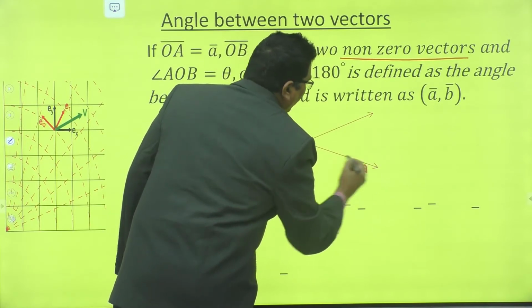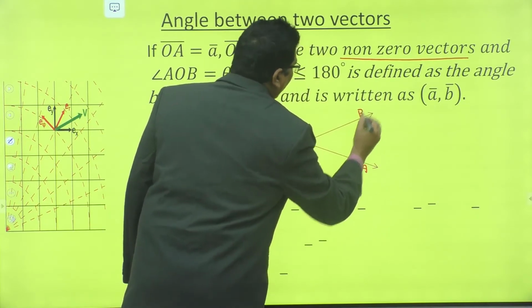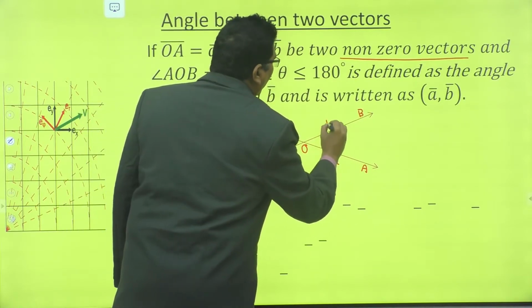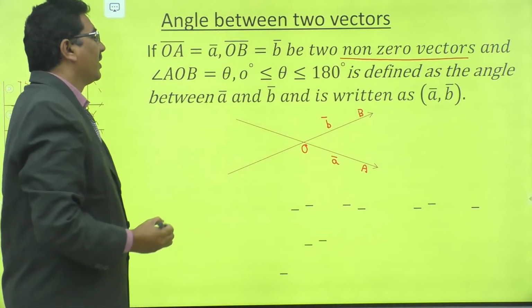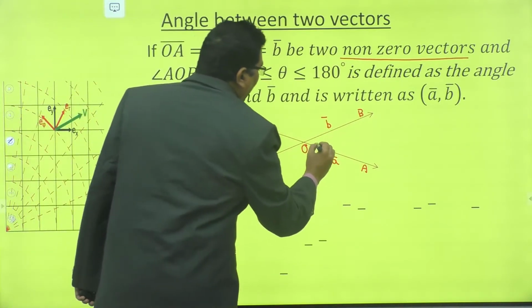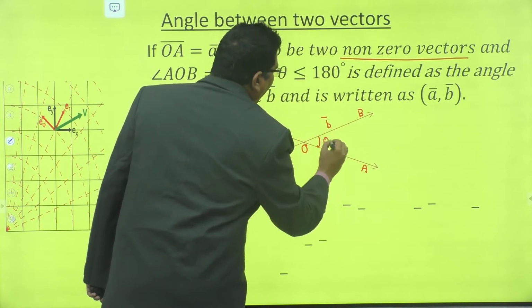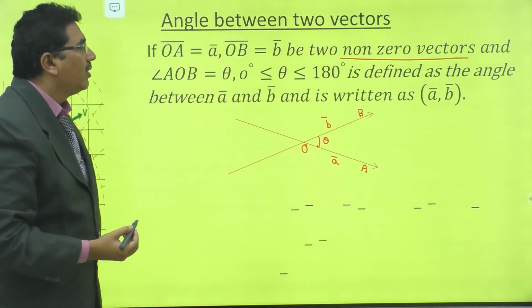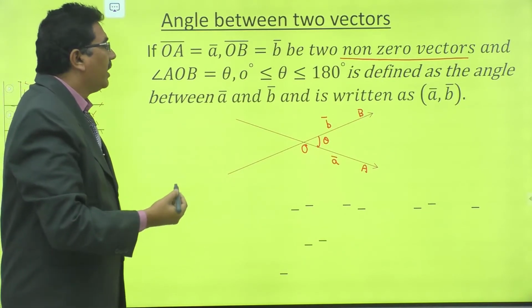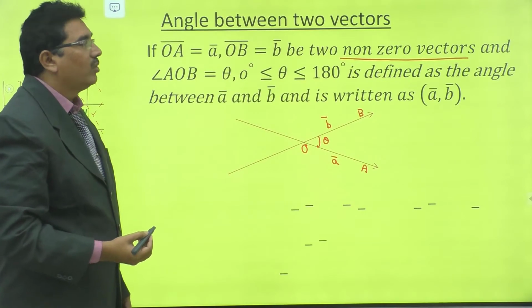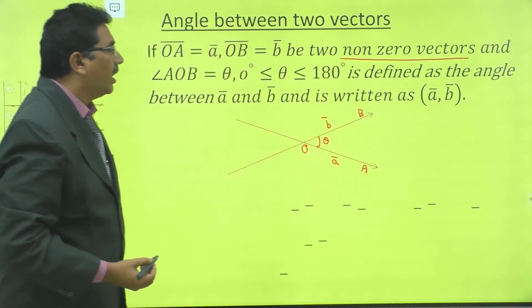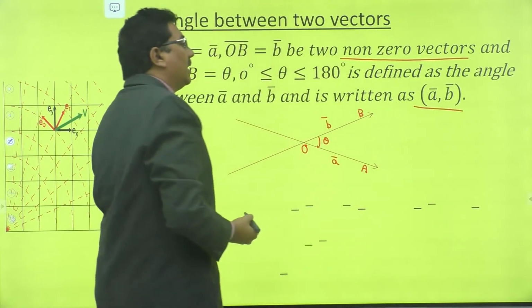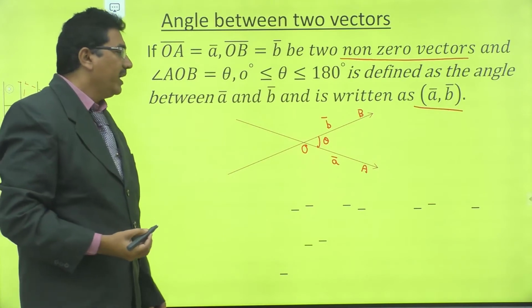Suppose this is point A and this is point B. OA bar is equal to A bar, OB bar is equal to B bar. This is an angle theta, which lies between 0 degrees and 180 degrees. That is defined as the angle between the two vectors A bar and B bar, and is written as the angle between A bar, B bar.